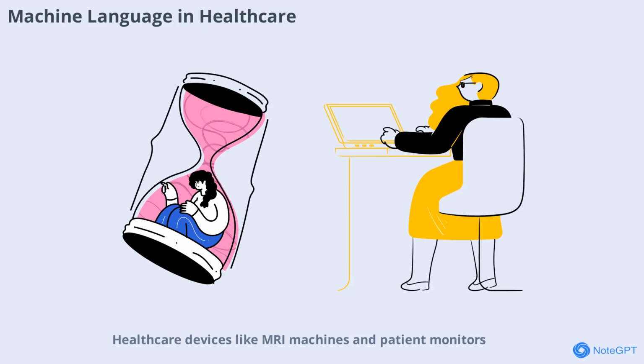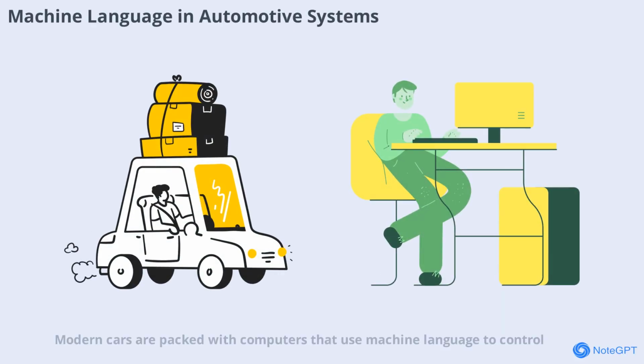Healthcare devices like MRI machines and patient monitors use machine language to collect and process medical data. These devices must operate with high precision and reliability, as they are often used in life-critical situations. Machine language ensures that instructions are executed quickly and accurately, enabling doctors and nurses to make informed decisions and provide better care for patients.